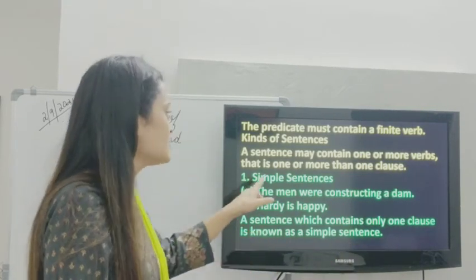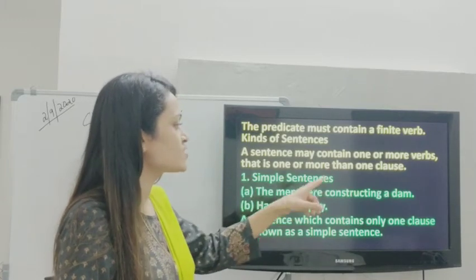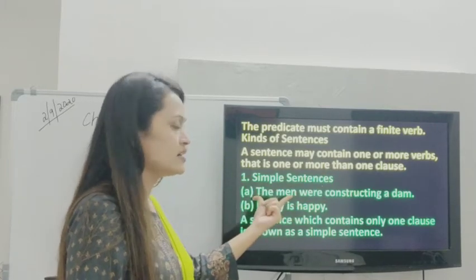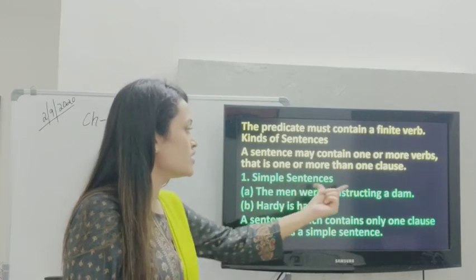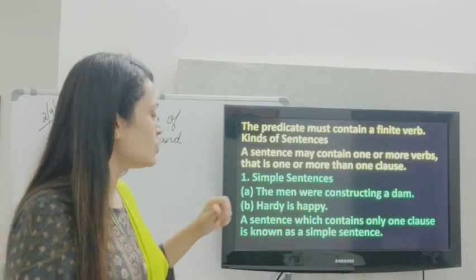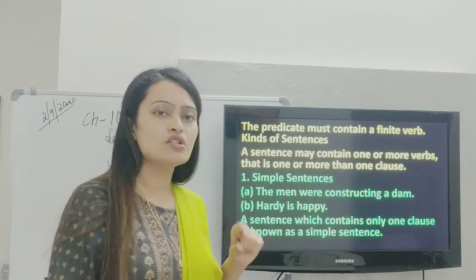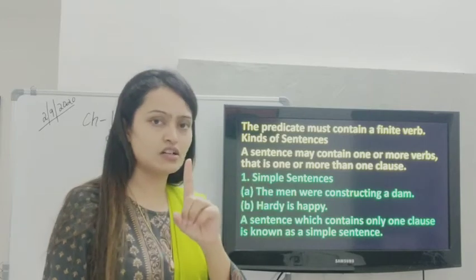Simple sentences. This is the first type of sentence. The men were constructing a dam. The men is the subject, and were constructing a dam is the predicate. Over here, were is the verb. There is a single verb, so this is a single clause.